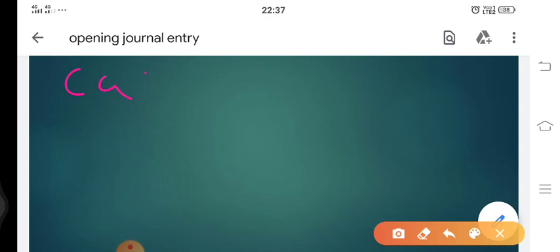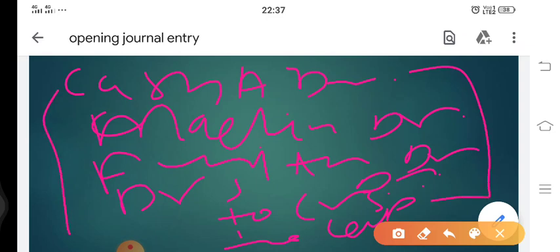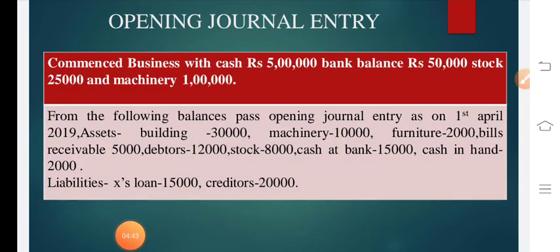We'll show it as cash account debit, machinery account debit, furniture account debit, debtors account debit, to creditors, and the difference will be written here as to capital, and this entry is called the opening journal entry. To explain this more clearly, we have taken two examples here.